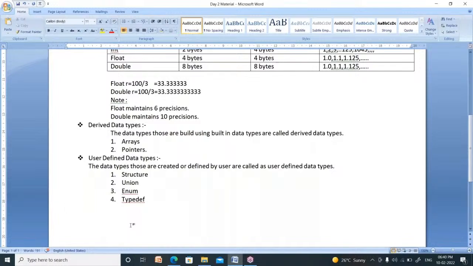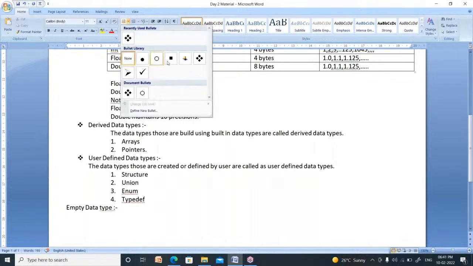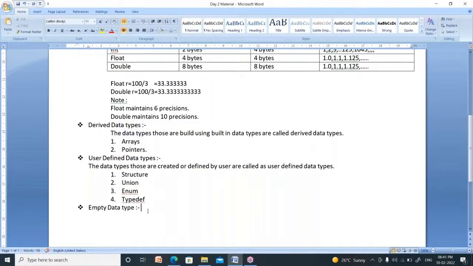Now, what about the fourth data type? Fourth data type is nothing but the empty data type. Empty data type is nothing but void. Void is nothing but empty. Suppose I asked you, I need 1 lakh rupees. Can you give me? If you have, you can give. Otherwise, you say no. No means nothing. You are not going to give me anything.